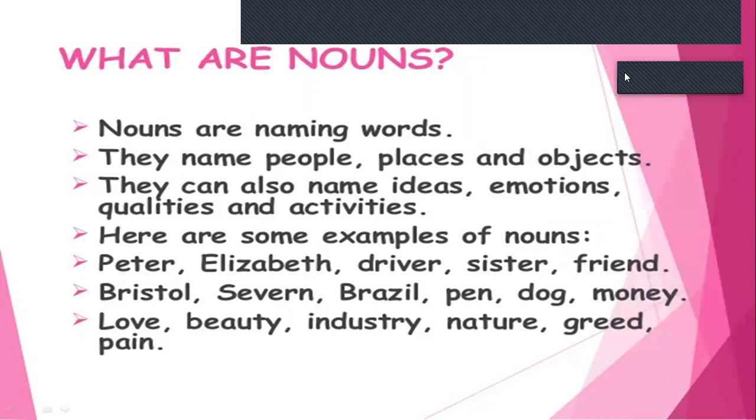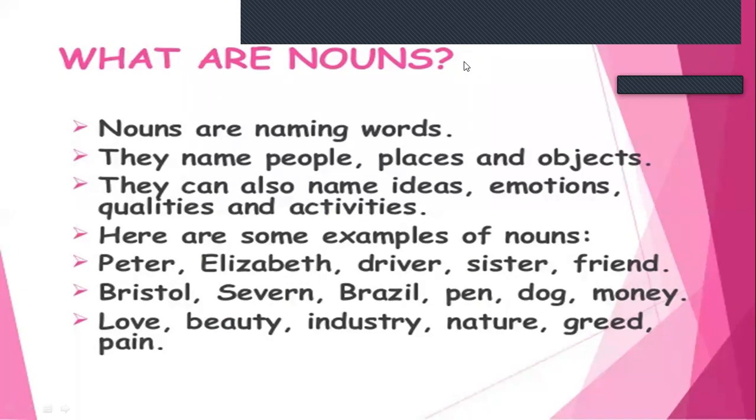And here are some examples of nouns like Peter, Elizabeth. So this is the name of someone. Then driver, sister, friend. It is a common noun which is found everywhere. Then Bristol, Brazil. Again, it's the name. Pen, dog, money. These are the things which are commonly found and seen everywhere.